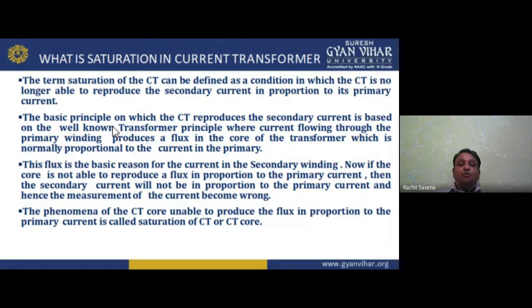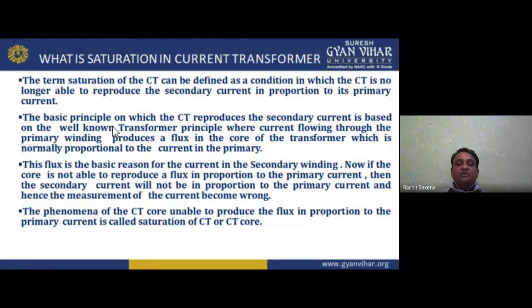Now, if the core is not able to reproduce a flux in proportion to the primary current, then the secondary current will not be in proportion to the primary current, and hence the measurement of the current becomes wrong, because a saturation level occurs in the CT.